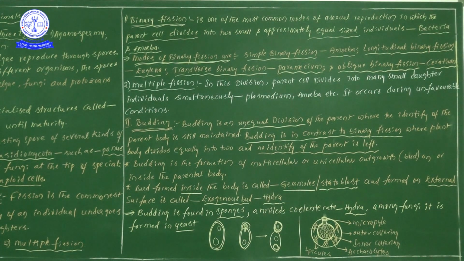When favorable conditions come, the Amoeba gives rise to many Amoeba members. That condition we take as encystation. We have learned the textbook information from the NEET point of view: binary fission and multiple fission, with multiple fission formation in unfavorable conditions.